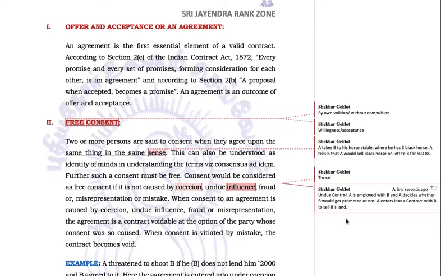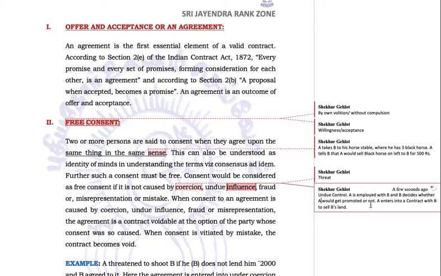Okay. So undue influence means you have an undue control over something. Now A is employed with B. B is the employer, and he decides whether A would get promotion or not. So now they are both entering into a contract. In this case, it can be said that this person A was under undue influence by B. Why? Because B has the power to control the choice of this person.